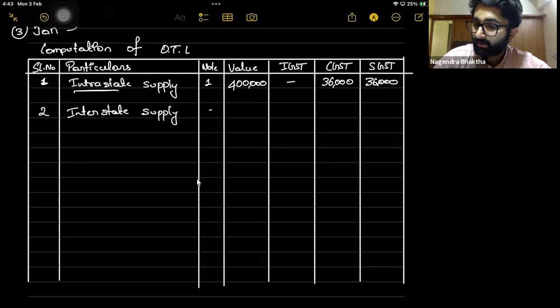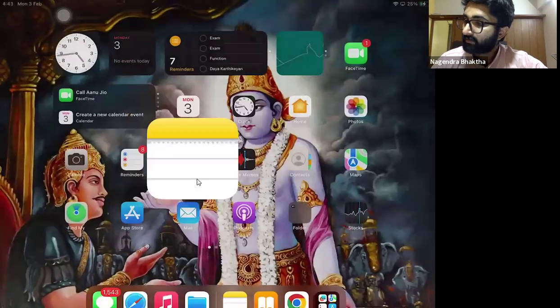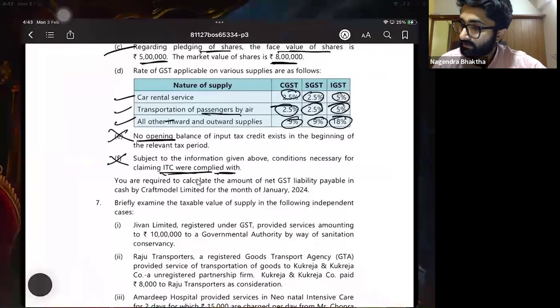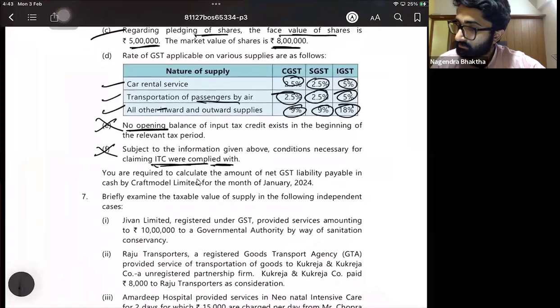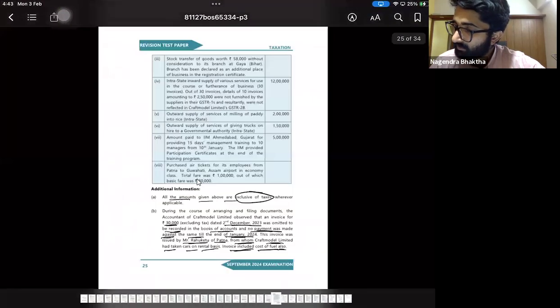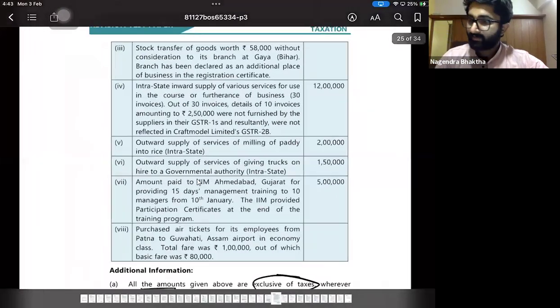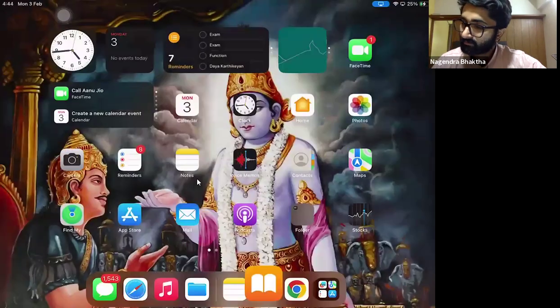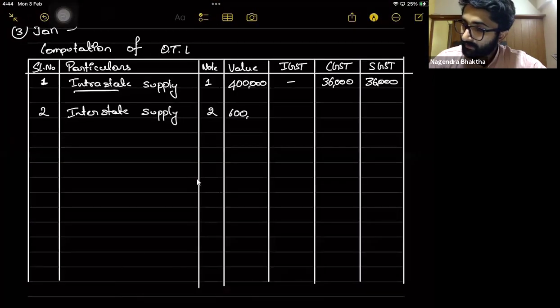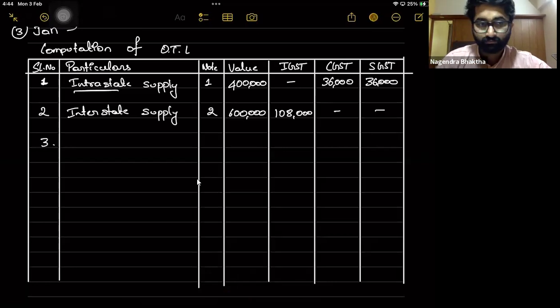Interstate supply, point number 2, value is how much? I forgot. The value is 6 lakhs. 6 lakhs is the value. And IGST is 6 lakh multiplied by 18%. It is 1,08,000. Third point. Okay, next one.